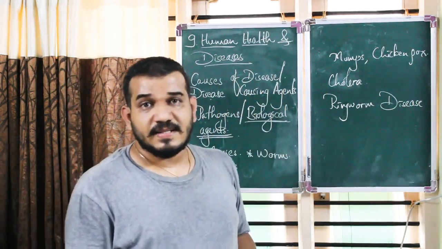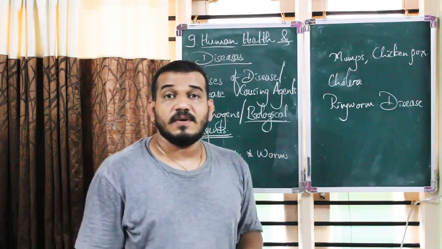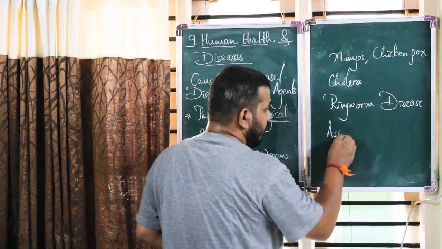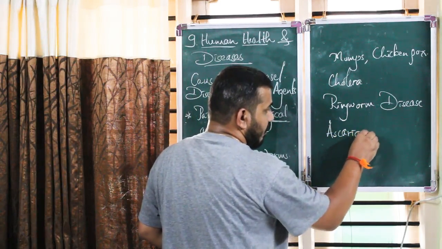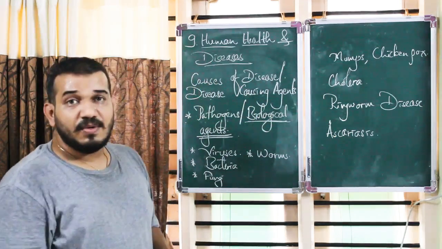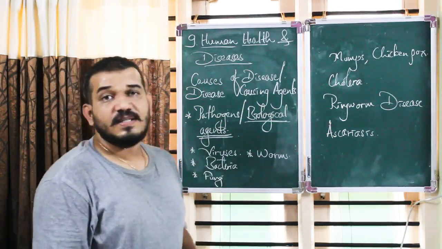Worms, Ascaris lumbricoides, may cause ascariasis. Now here, biological agents or pathogens may cause various diseases in human beings.